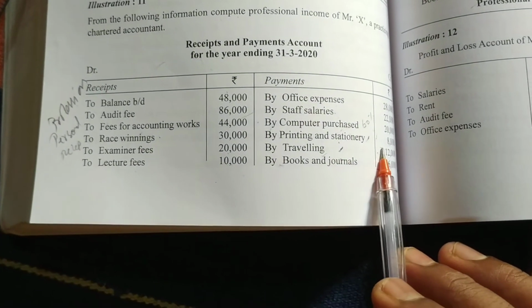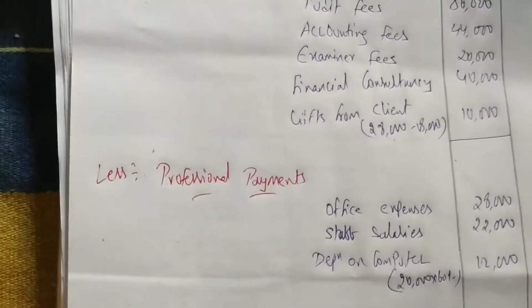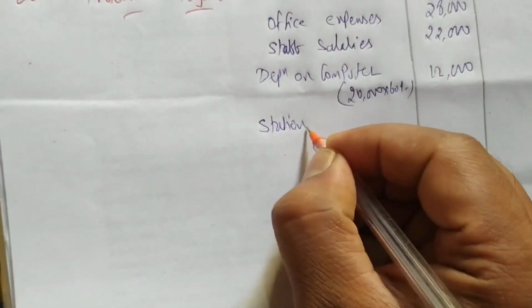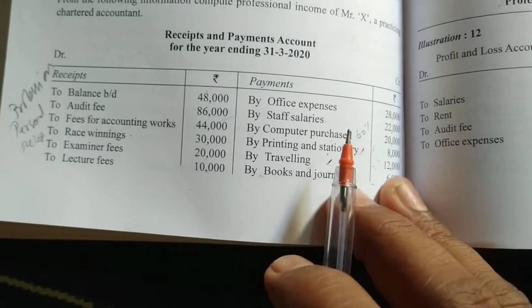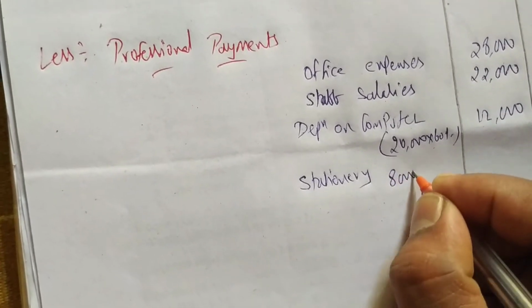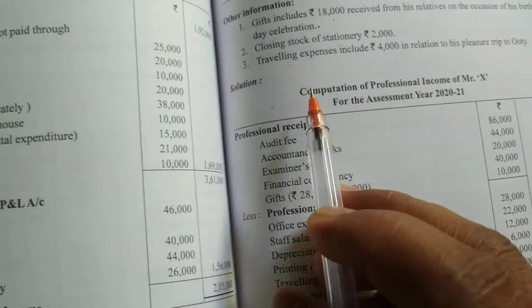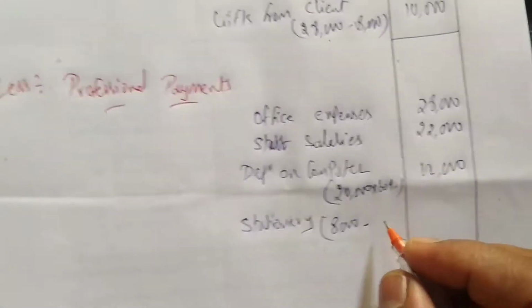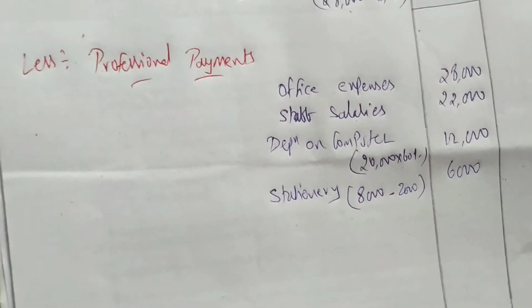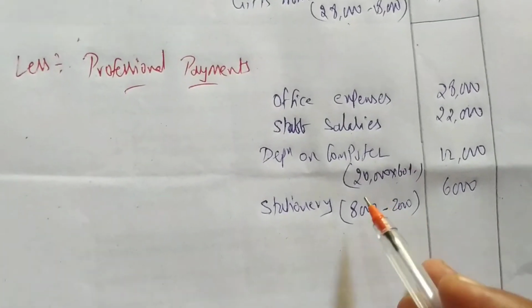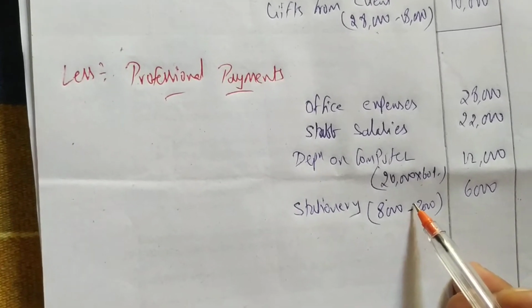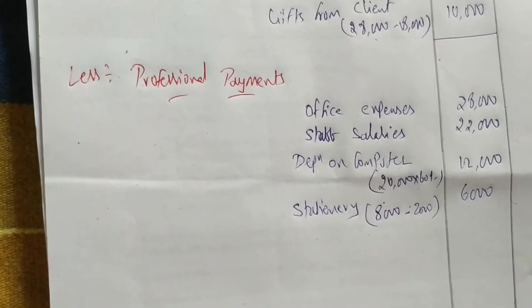Next, after that, what are we having? Printing and stationery. How much is printing and stationery? 8,000. For that we are having some adjustment. Stationery is 8,000. From that 8,000, how much is closing stock of stationery? Closing stock of stationery is 2,000. So deduct 2,000 stationery. 6,000 stationery used. He purchased 8,000. From that 2,000 is closing stock, which is not used. So how much is used? 6,000 stationery is used.